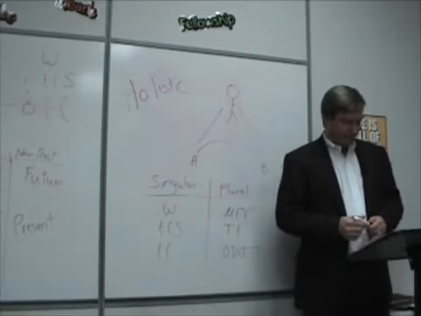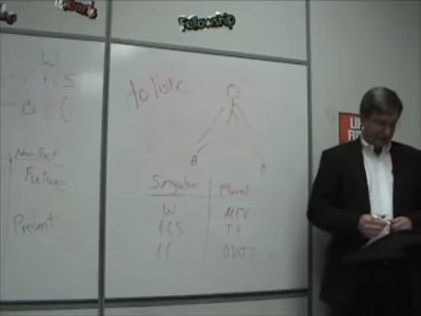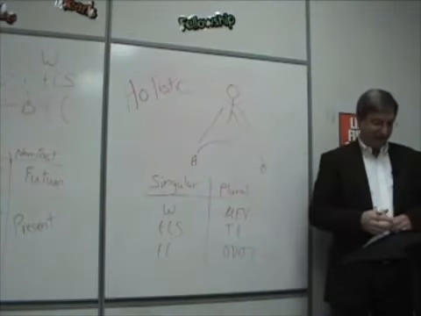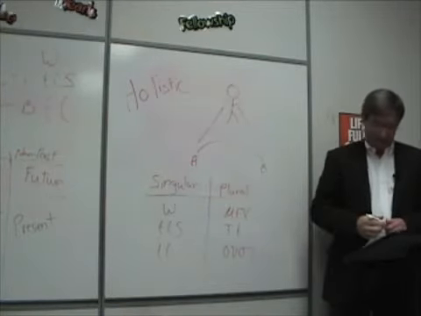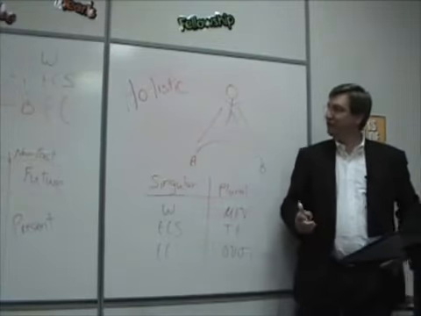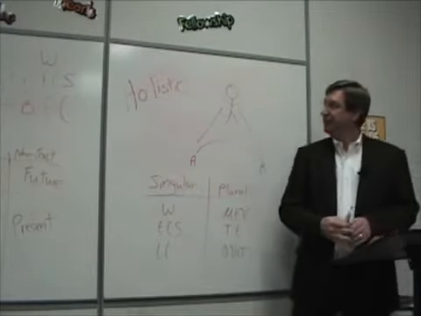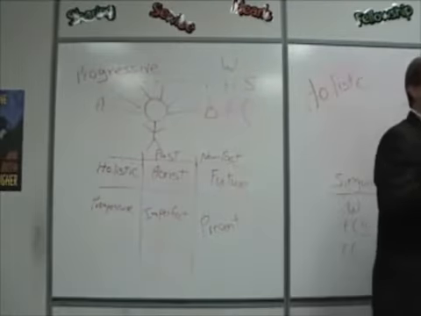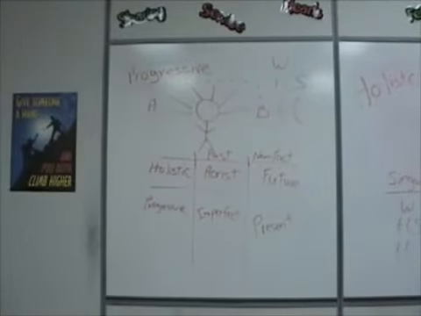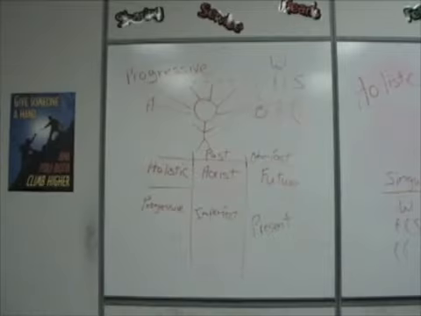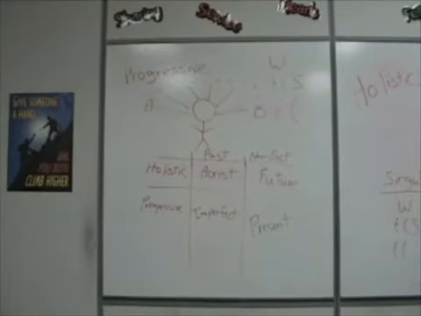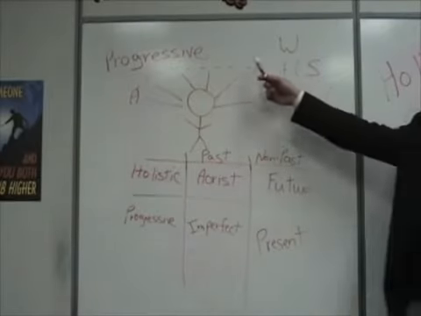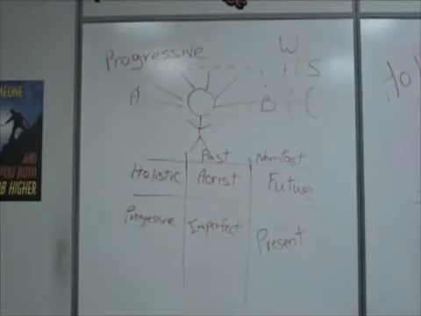Sometimes, or oftentimes, let me give you another thought here. Well, before I do that, let me talk to you about what we've drawn up here. The verb system, the Greeks looked at words in two, really in three ways, but two ways that we're concerned with. They looked at something as being progressive or something being holistic.